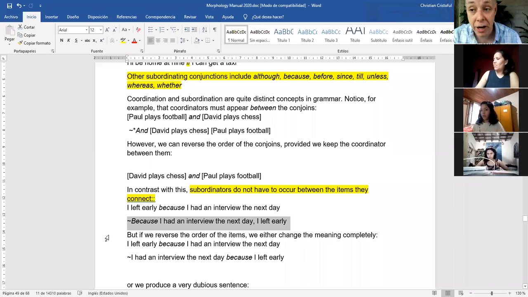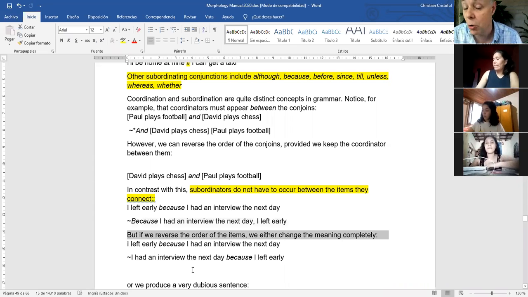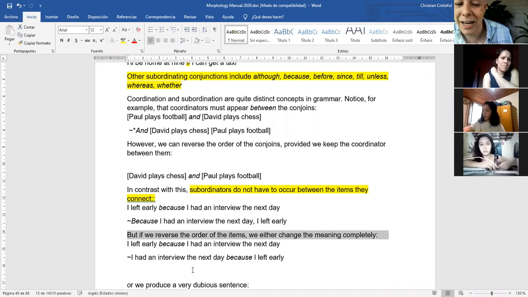But we need to be very careful because we can change the meaning of the sentence. If we reverse the order of the items, we may change the meaning completely. For example, I left early because I had an interview the next day. And if we reverse that, we change the meaning. It says, I had an interview the next day because I left early.